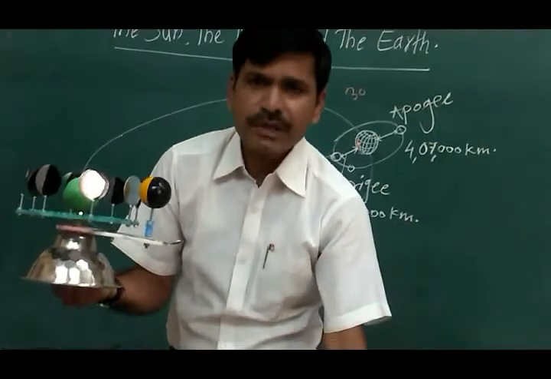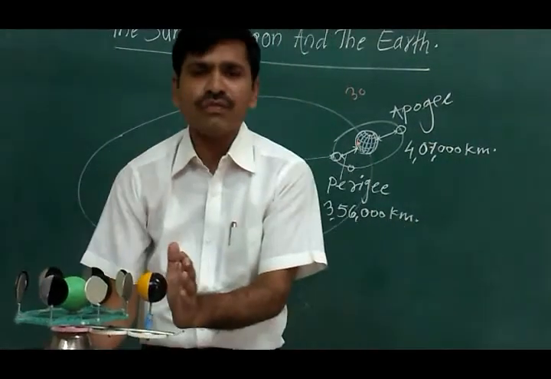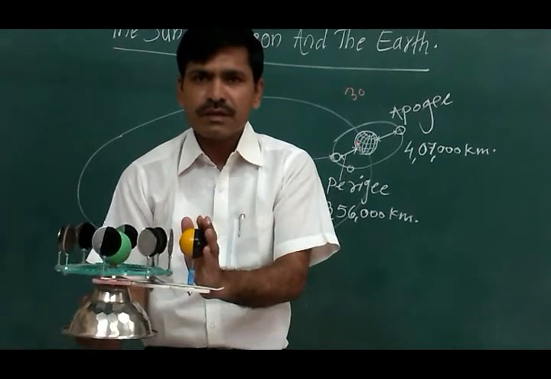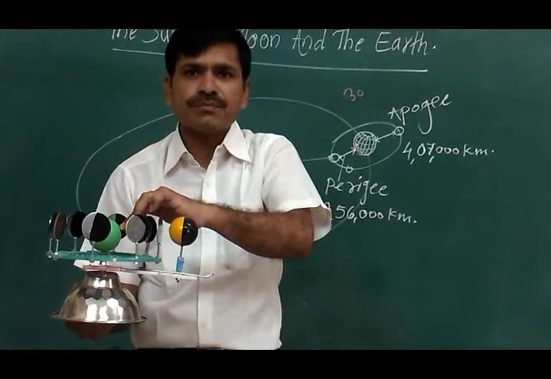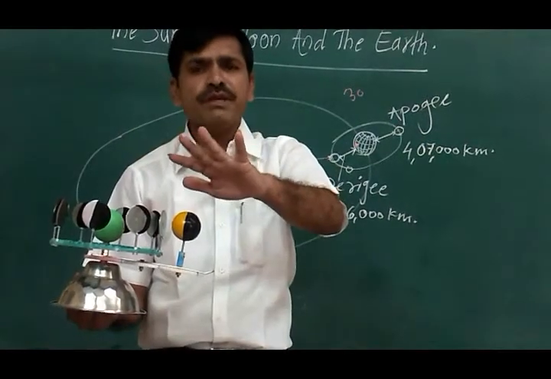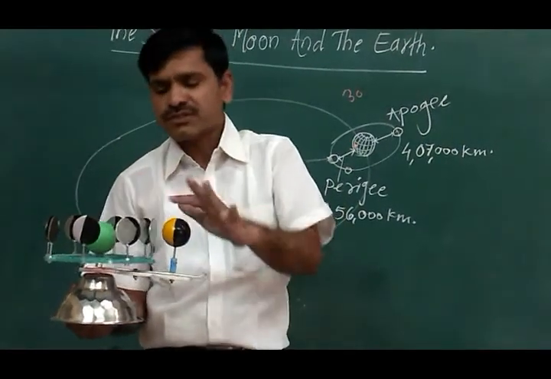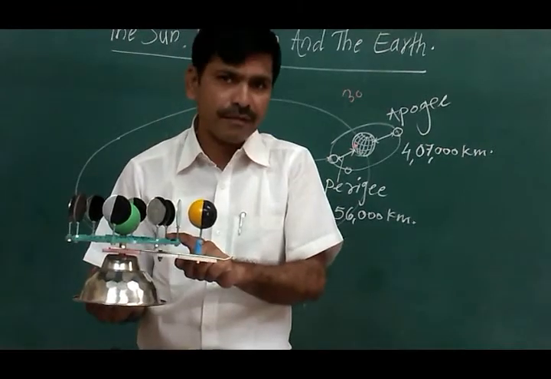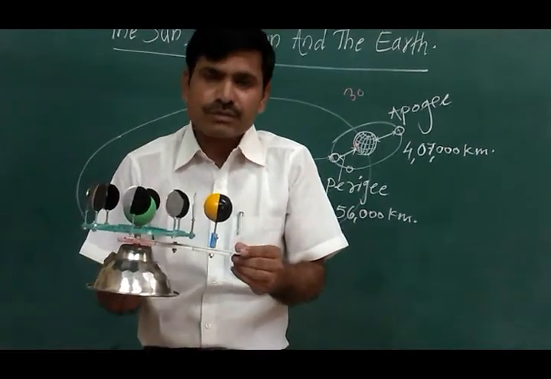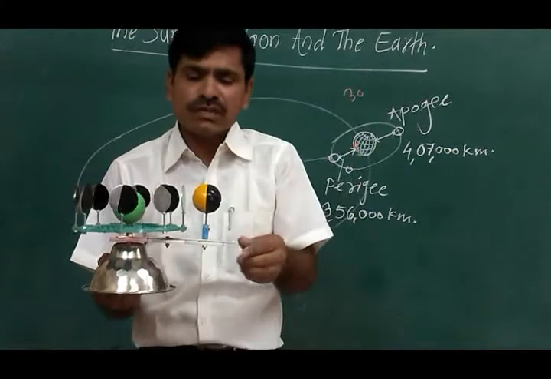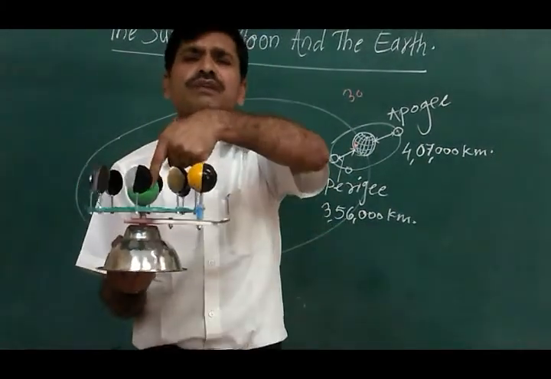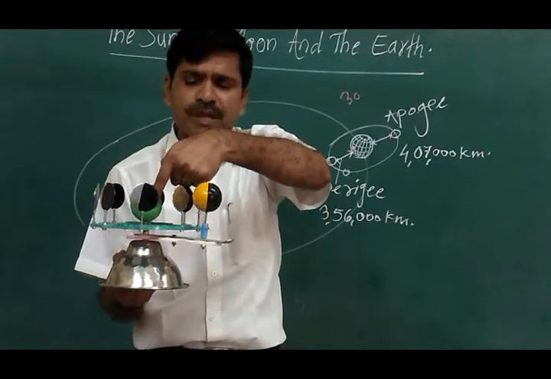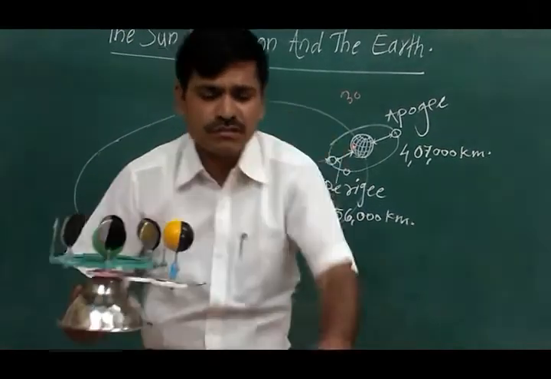When the sun rays fall on the moon, a portion of the moon will be visible to us. The entire full moon will be there during night. It is called a full moon day. As the moon rotates around the earth, suppose we are living here and the sun is constant.